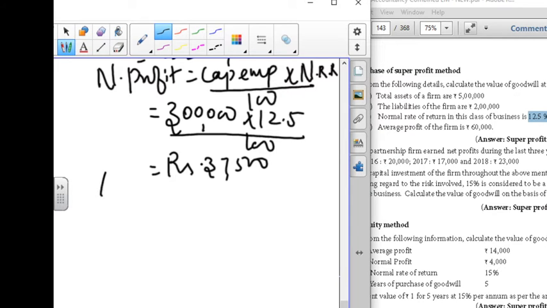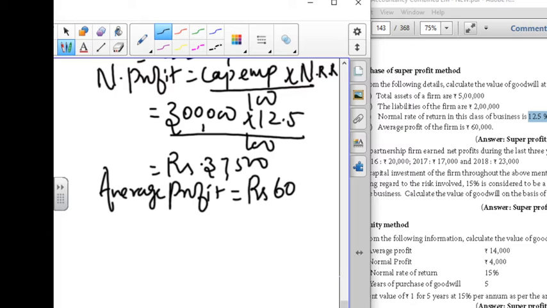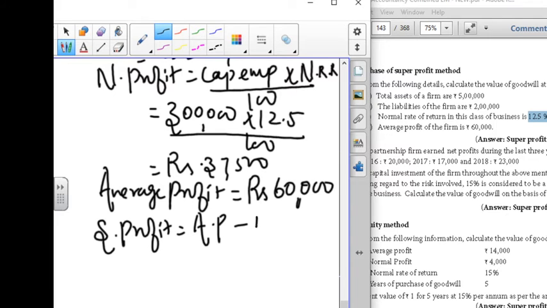Next we'll move on to the average profit. This is the third step. For the average profit calculation, see whether they have given the amount. If not, you are going to calculate it. Here they have given the amount, rupees 60,000, so no need to apply the formula. Next is the super profit. The formula is average profit minus normal profit.